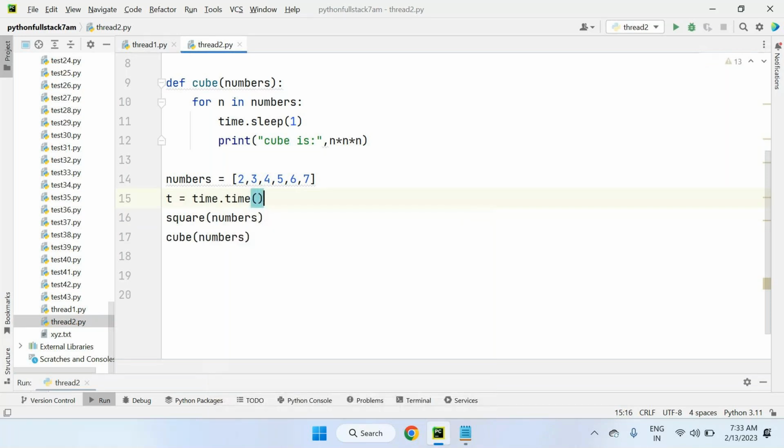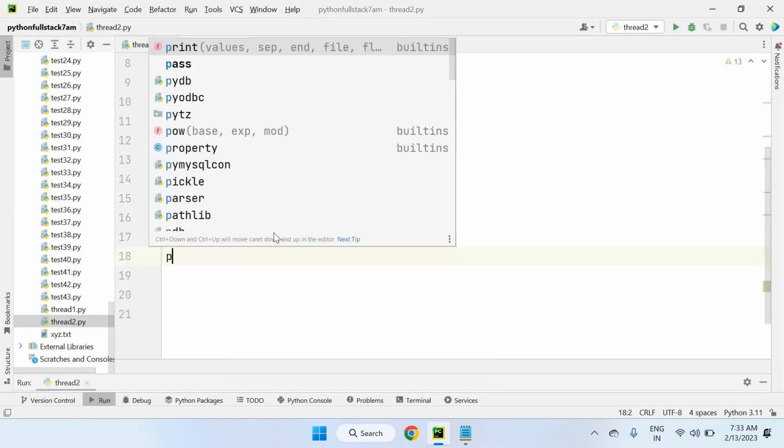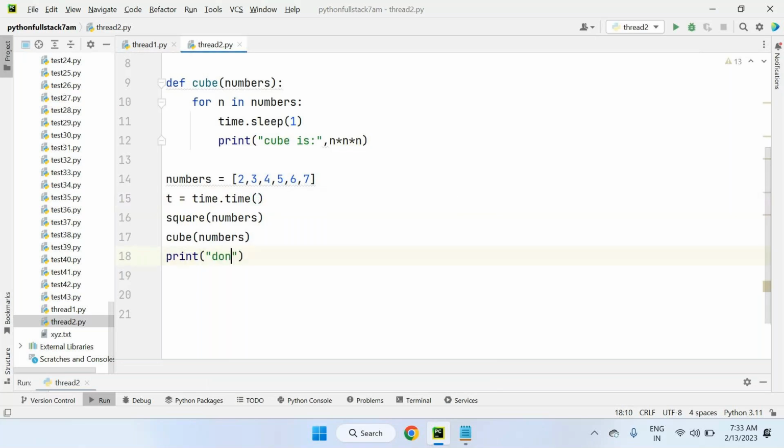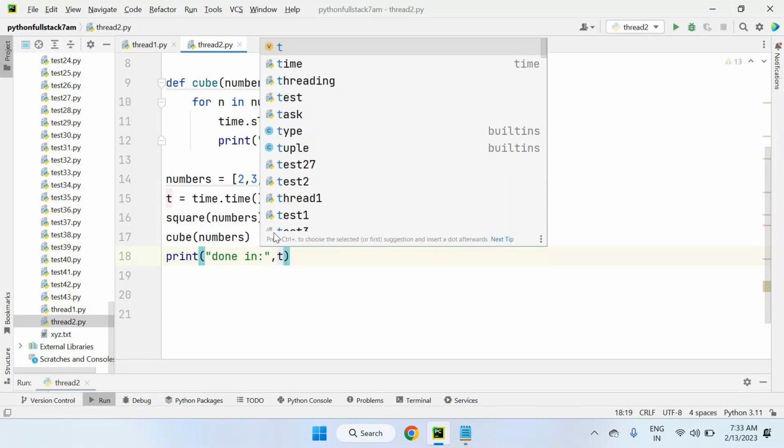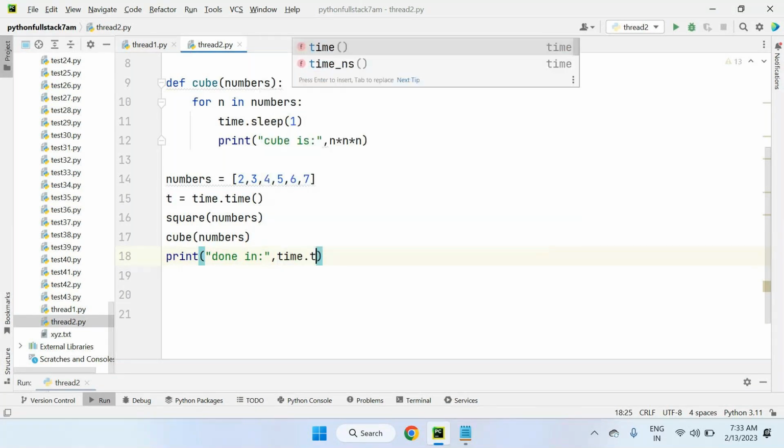Okay, and I'm trying to calculate the time. So, done in how many seconds. I want to say that time is a module name, dot time is a function name, of hyphen t, where t is my time object. Using this line, we can calculate the time. This is hyphen t, so t is the time object.